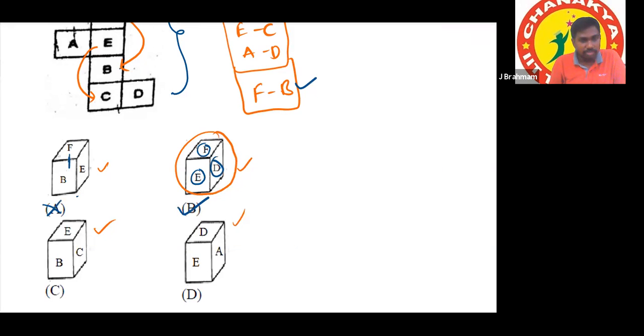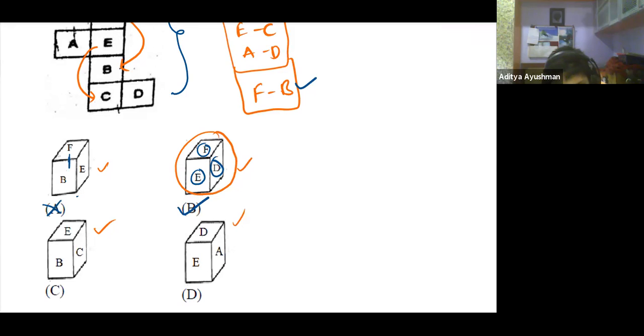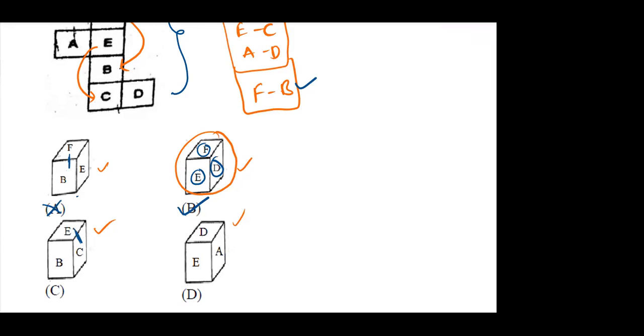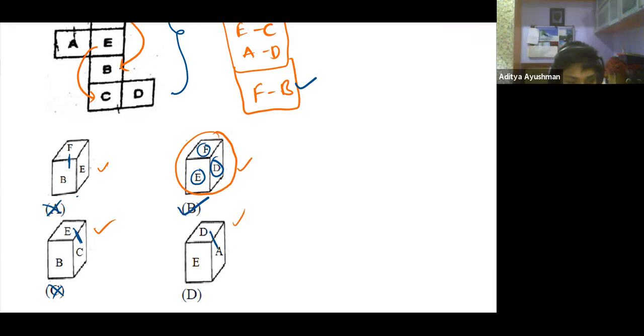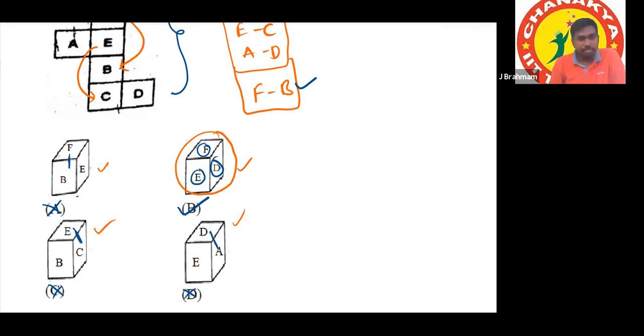And we'll verify the third also. Option C cannot be, because E and C are there. And for option D, D and A are there. Because of A and D, this is also cancelled. Then the answer is option B. Option elimination is best here.